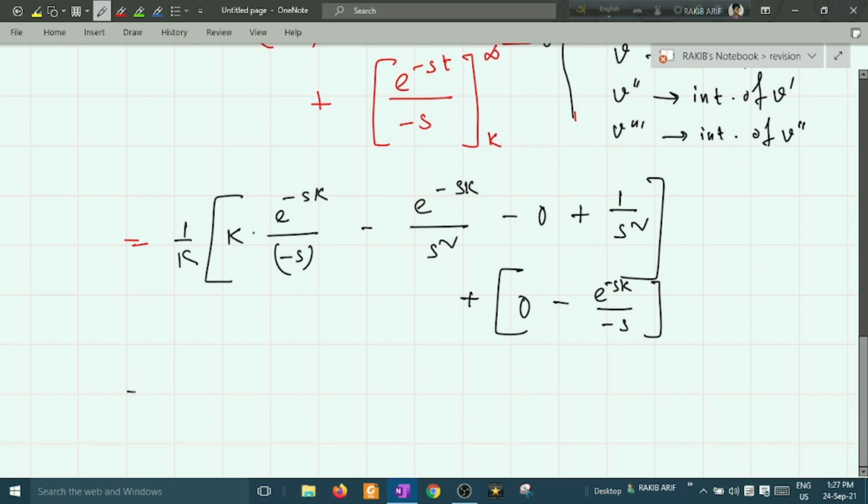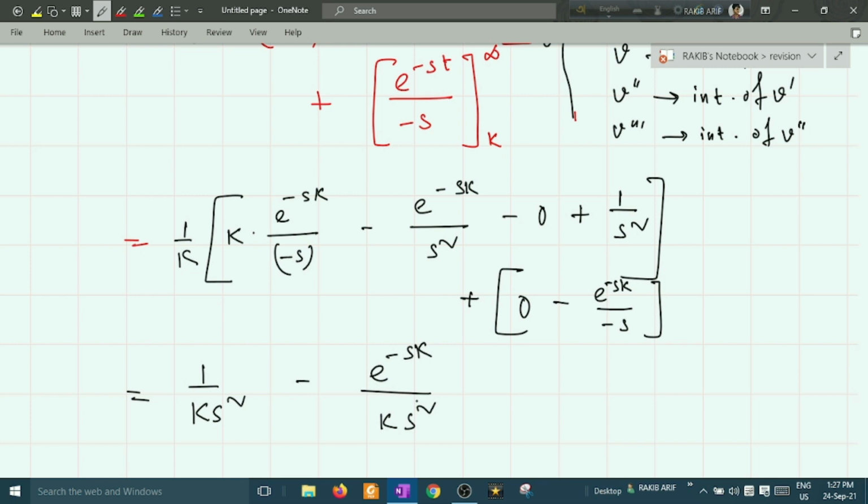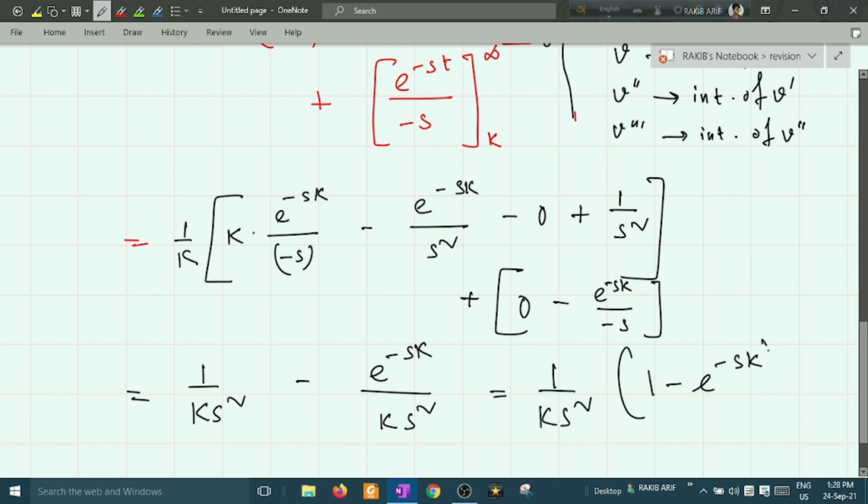So the solution of this integration, I am writing this solution as 1 upon k s square minus e to the power minus sk by k s square. Okay, this will be the solution of this thing, because you can easily check here that two terms will cancel out. Check this by your own. 1 by ks square, e to the power minus sk by ks square. So the solution will be 1 by ks square times 1 minus e to the power minus sk.